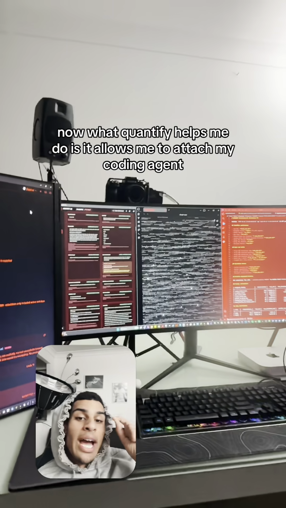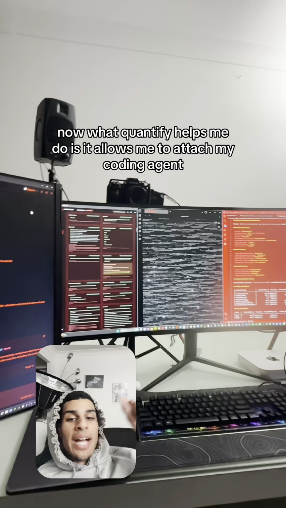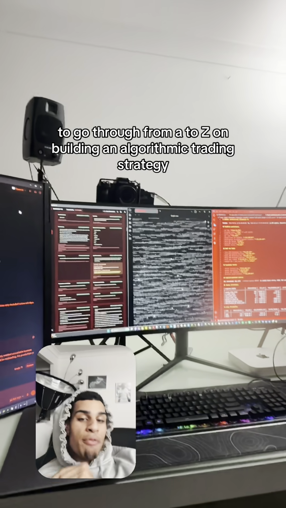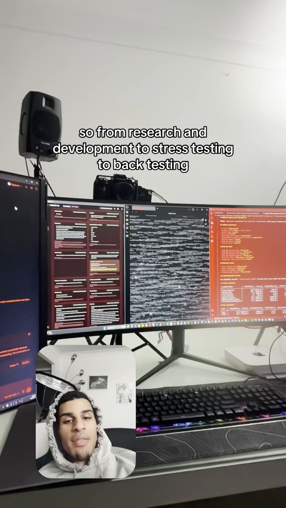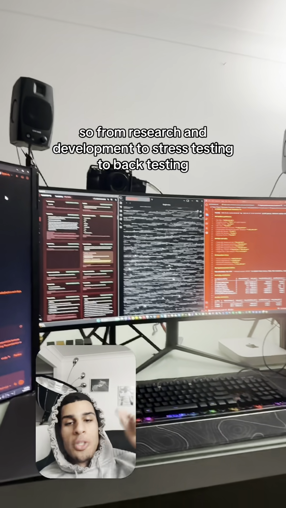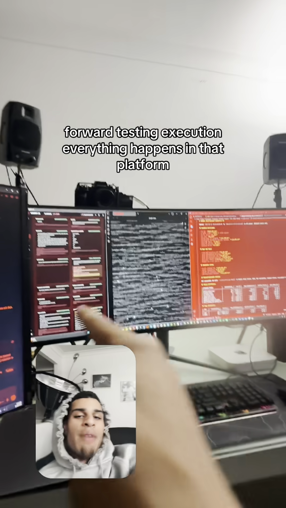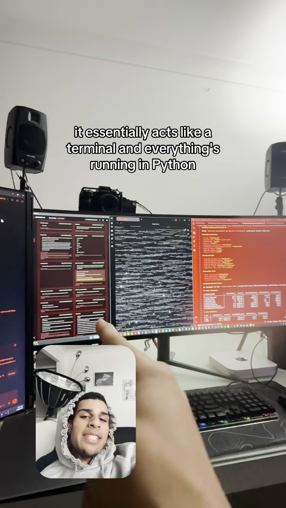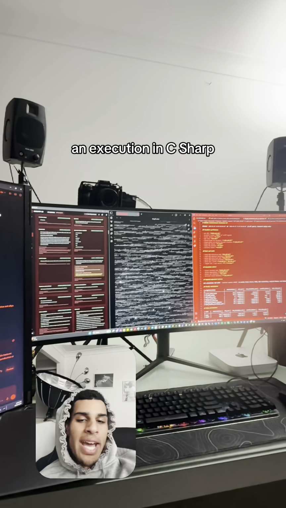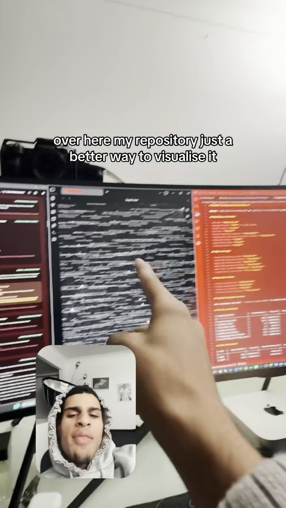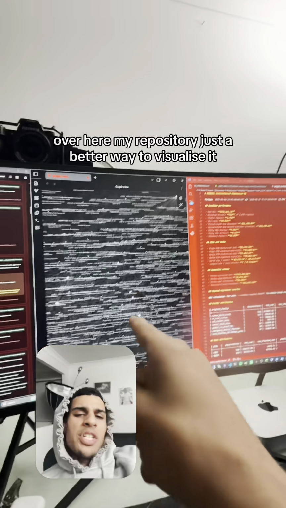Now, what Quantify helps me do is it allows me to attach my coding agent to go through from A to Z on building an algorithmic trading strategy. So from research and development to stress testing, to backtesting, forward testing, execution, everything happens in that platform. It essentially acts like a terminal and everything's running in Python and execution in C#. Over here, my repository, just a better way to visualize it.